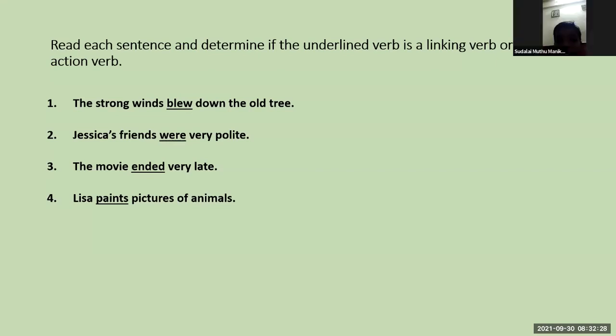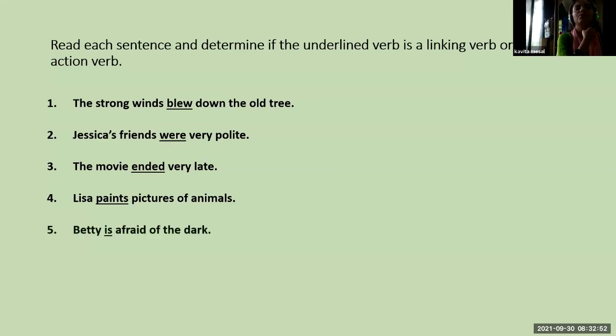Action verb. Yes, action verb. Very good. So paints is an action verb because paint means action. We do the action of painting. So paints is an action verb.